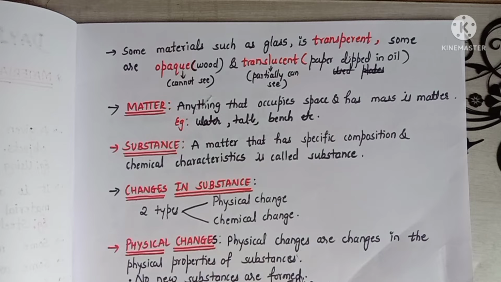And also some materials are transparent, some are opaque and some are translucent. Here transparent means from one side we can see the other side also. For example, glass. From glass we can see the other side also. This is called transparent. What does opaque mean? Opaque means from one side we cannot see the other side. For example, wood. If you take a wood piece, can we see from one side to the other side? No, we cannot see. Therefore, such materials are called opaque materials.